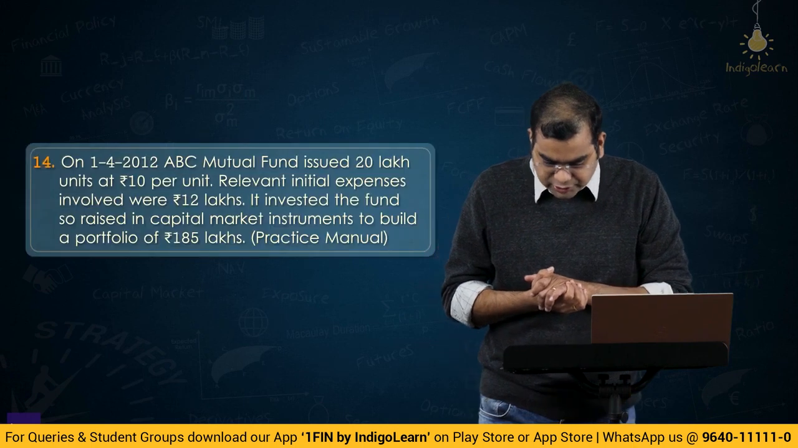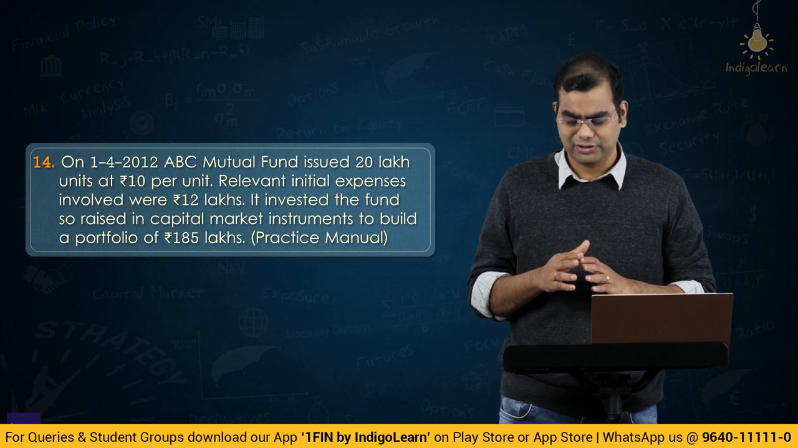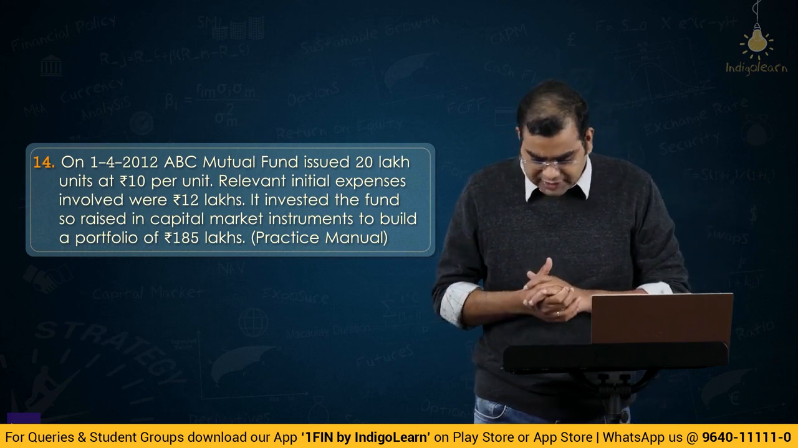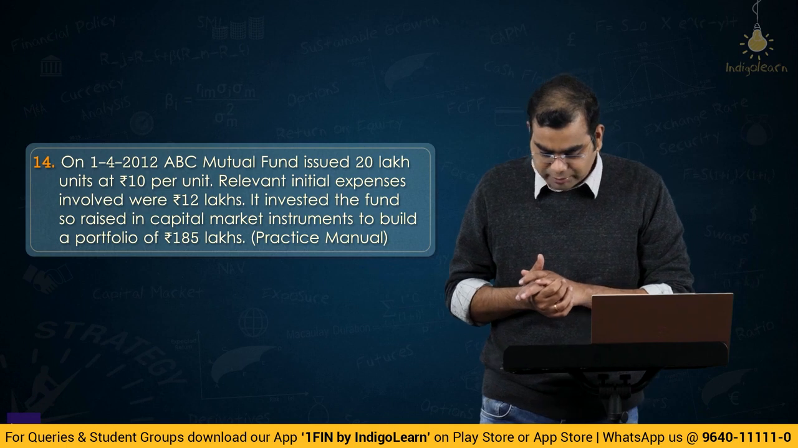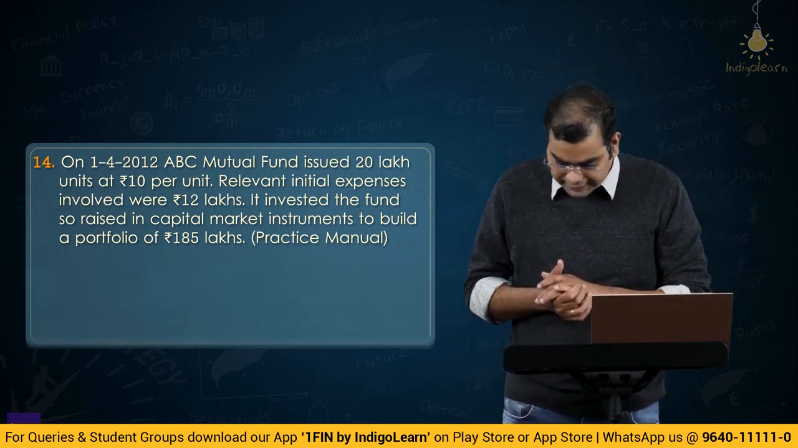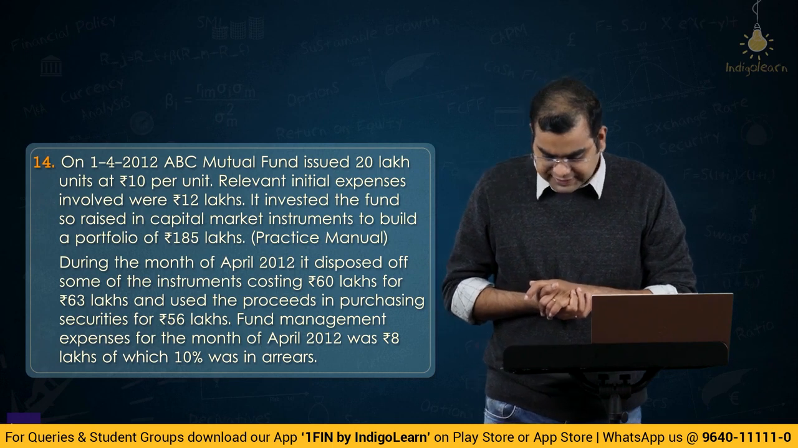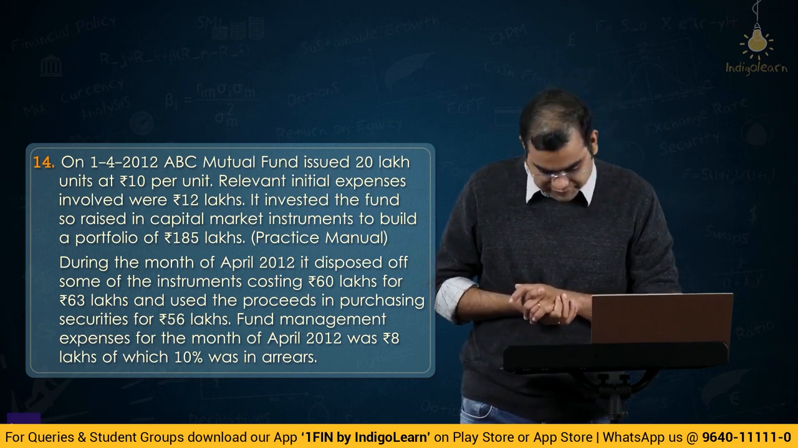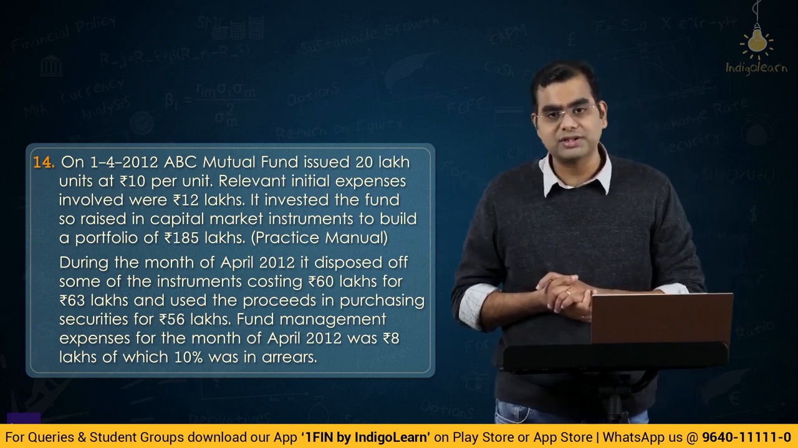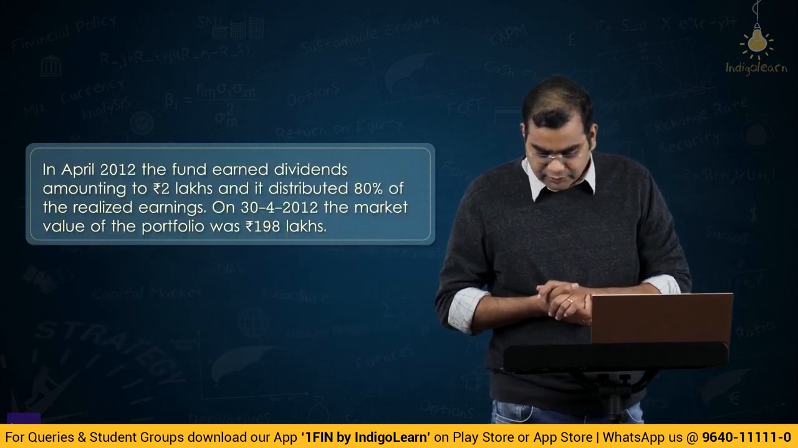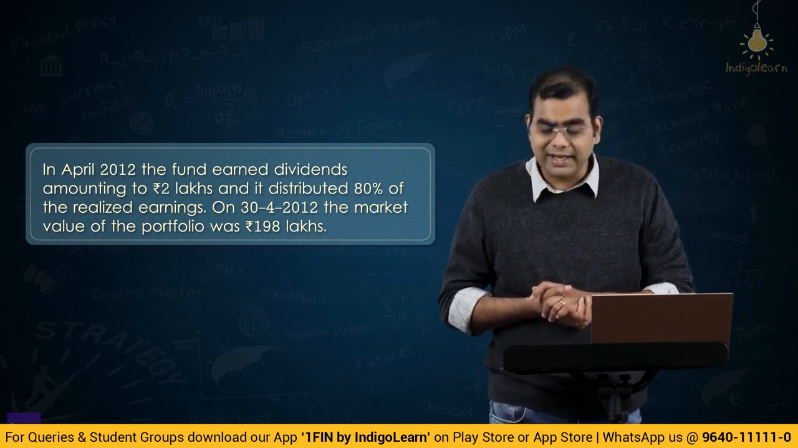On 1st of February 2012, ABC Mutual Fund issued 20 lakh units at rupees 10 per unit. Okay. Relevant initial expenses were 12 lakhs. It invested funds in capital market instruments to build a portfolio of 185 lakhs. Okay. During April 12, it disposed of some of the instruments costing 60 lakhs for 63 lakhs and used proceeds in purchasing securities of 56 lakhs. Fund management expenses for the month were rupees 8 lakhs, of which 10% was in arrears. Then in April 12, the fund earned dividends amounting to 2 lakhs and distributed 80% of the realized earnings.